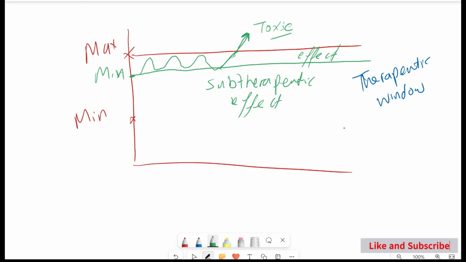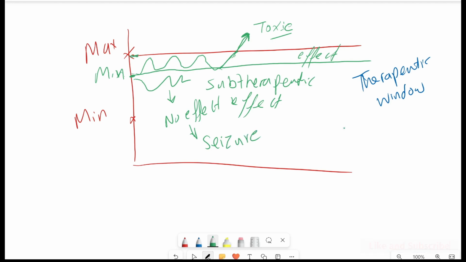Number two, if we prescribe a lower dose to the patient, that means the dose will be here. So in this case, there is no therapeutic effect. That means the patient will suffer from seizure. So it's very important to keep monitoring your patient and be sure the patient is within the normal therapeutic range, and we have the value for this one. Okay, so in practice, we need to be familiar with this one.